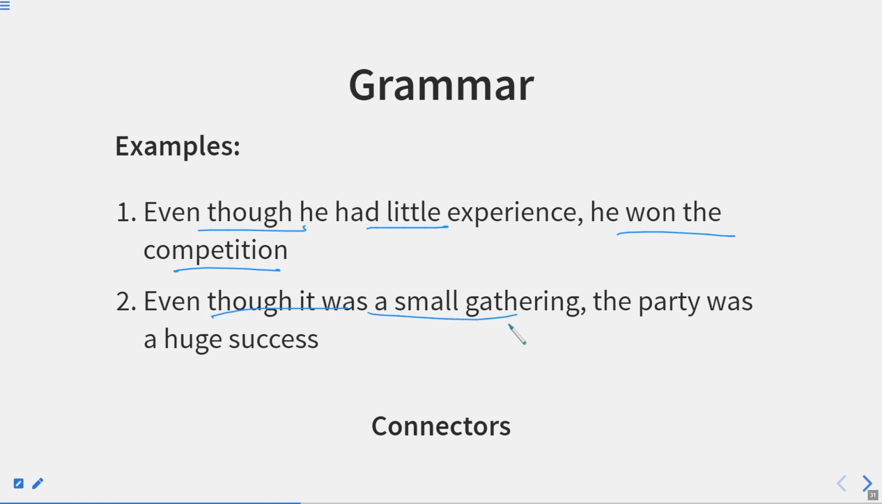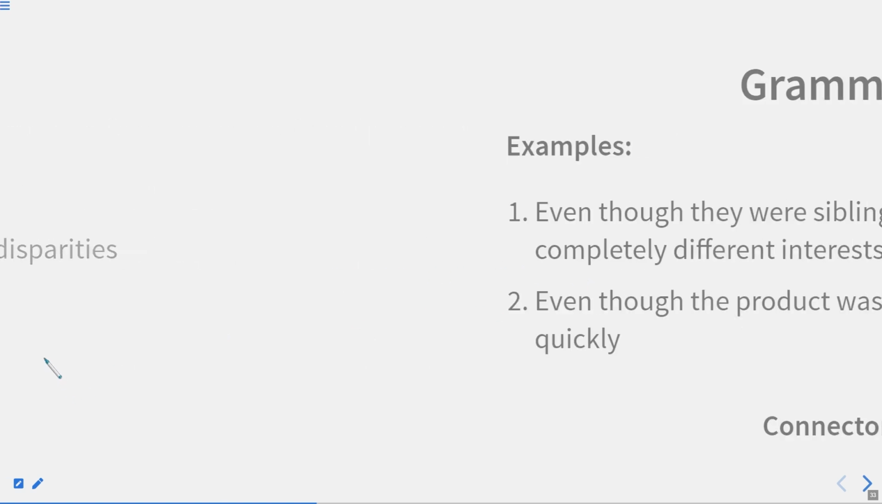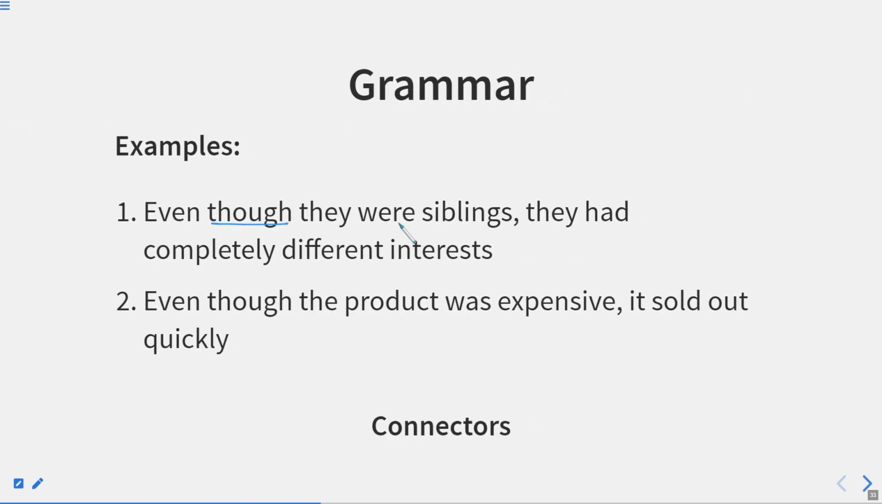Even though it was a small gathering, the party was a huge success. So again, this is not according to the expectation, but it happened. So it is just an exception. Now let us move to the next one. Contradictions. It is used to point out contradictions or disparities. Examples: even though they were siblings, they had completely different interests. Even though the product was expensive, it sold out quickly.